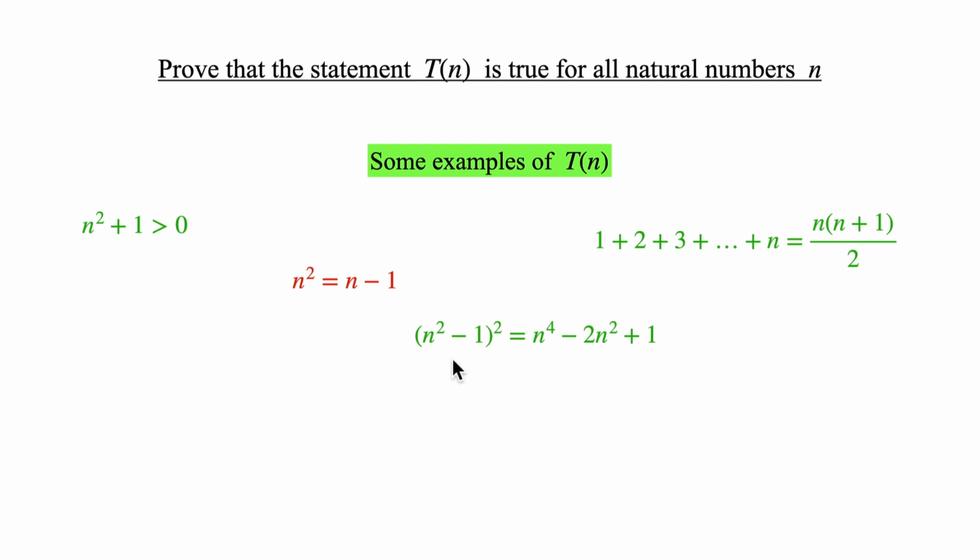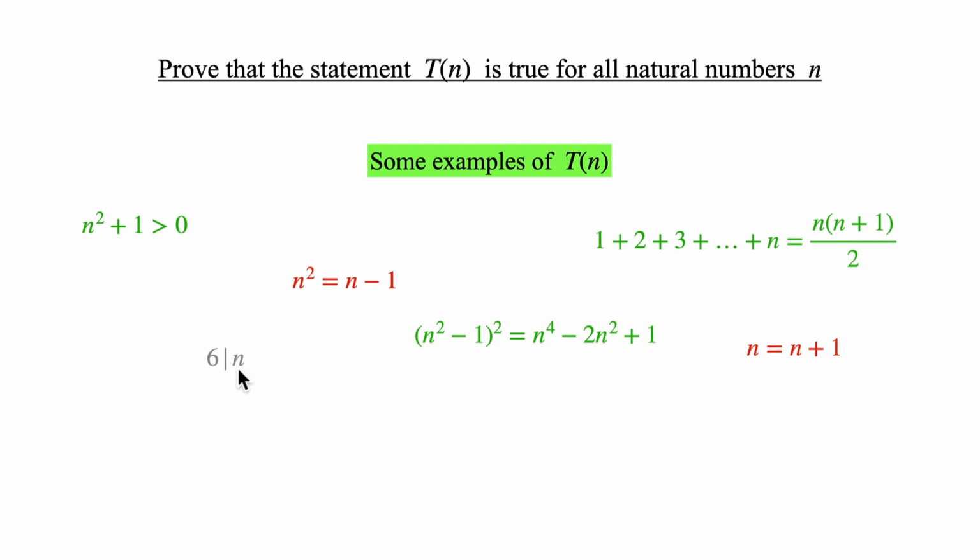So this is also a statement about a natural number, which is true for all the natural numbers. The next one, n is equal to n plus 1, is obviously always false, right? Because you can subtract n from both sides of this equation, and then you will get the result 0 is equal to 1, which is nonsense.